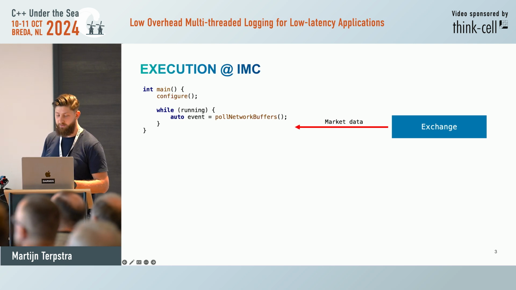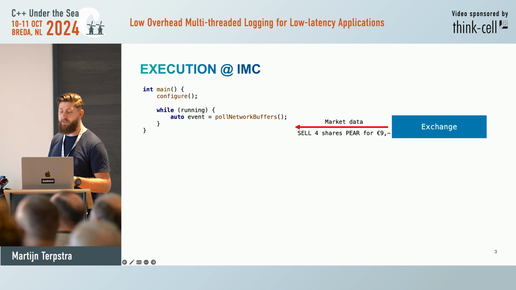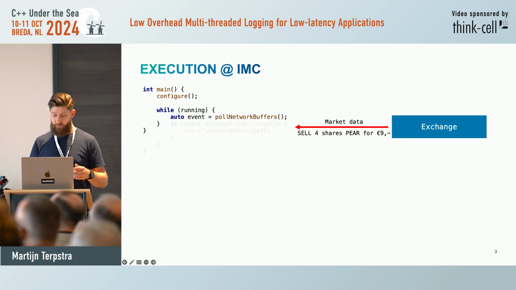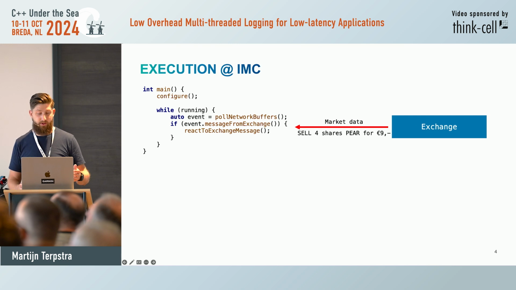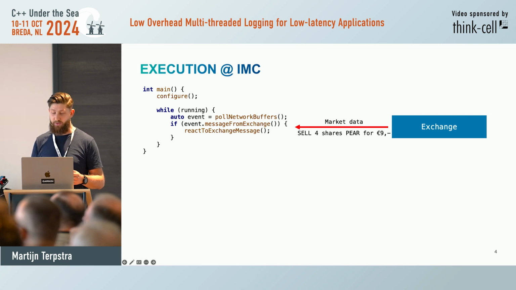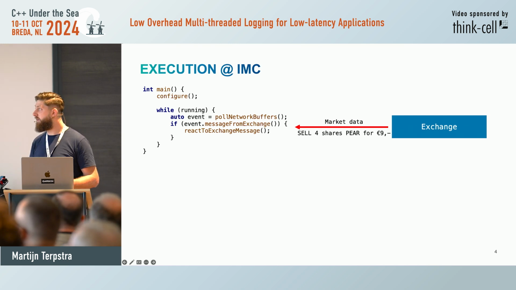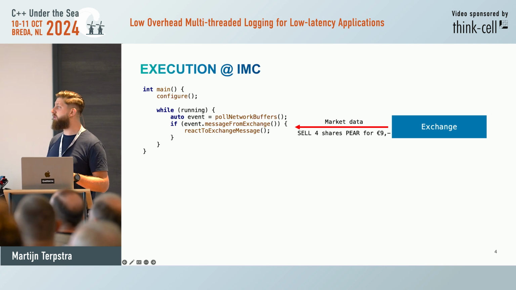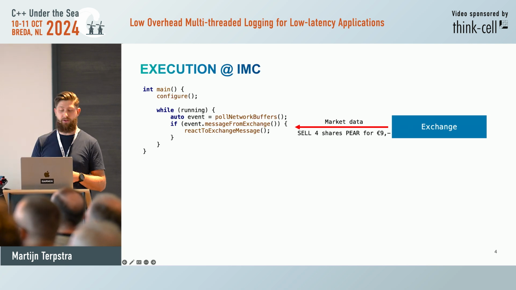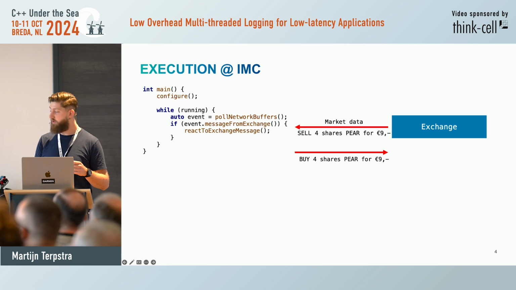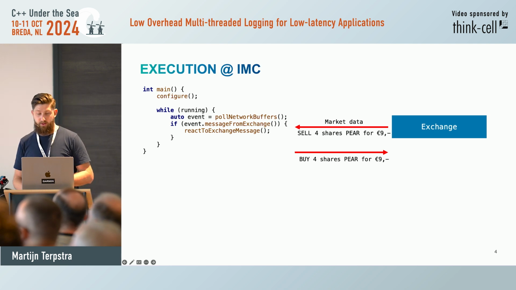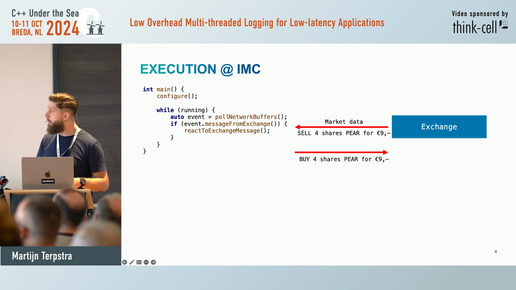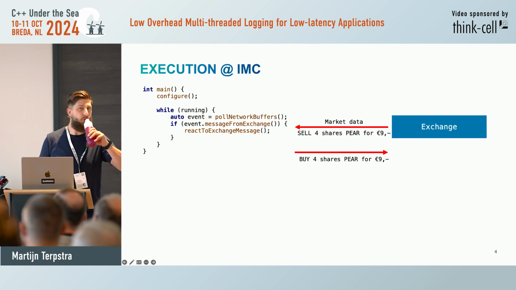This is market data, and it's public data. Everyone that's connected to the exchange gets this packet. So let's take an example. We get a message that somebody wants to sell 4 shares of Pair for €9. We pull a network buffer and we see, hey, we got a message from the exchange. This is very interesting. Let's look at this message and react as soon as possible. We think this is a fair price. So we send a message back. We want to buy this as fast as possible.